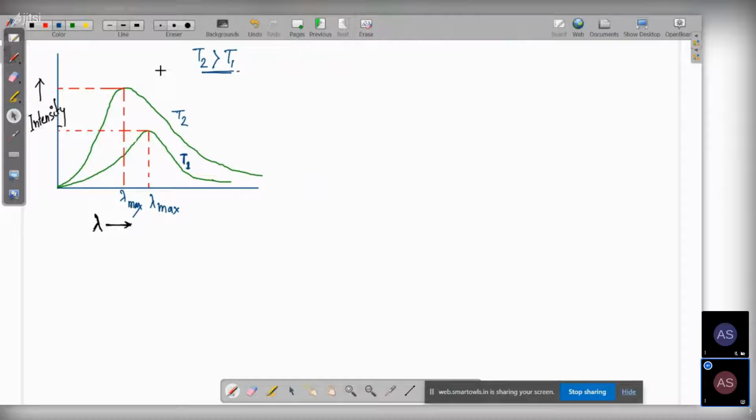When experiments were done over a range of temperatures with a black body, this is how the curve of the experimental observation looked.